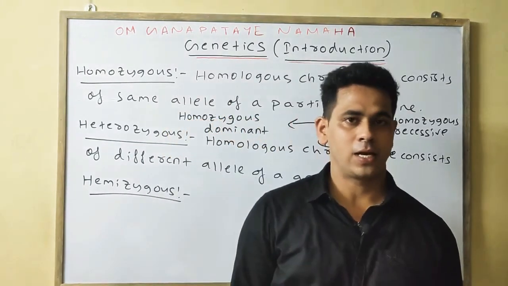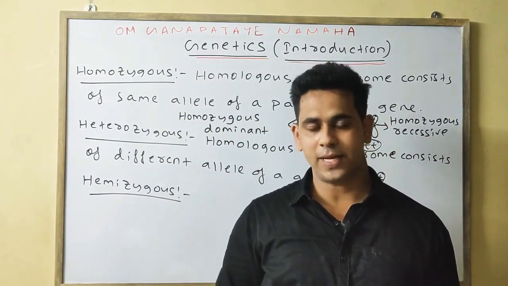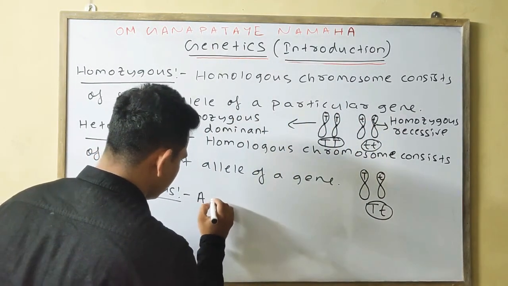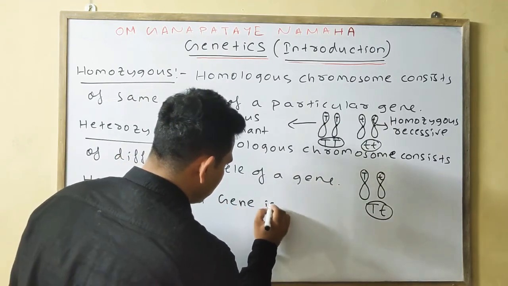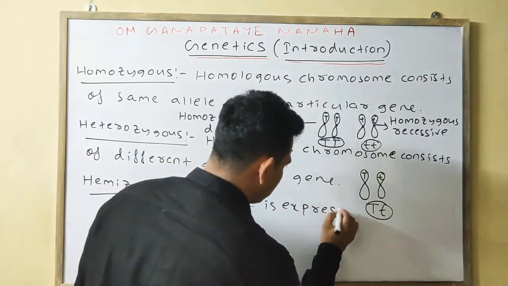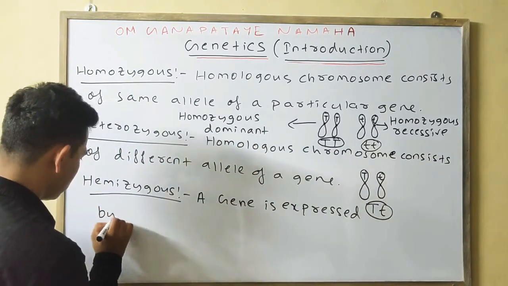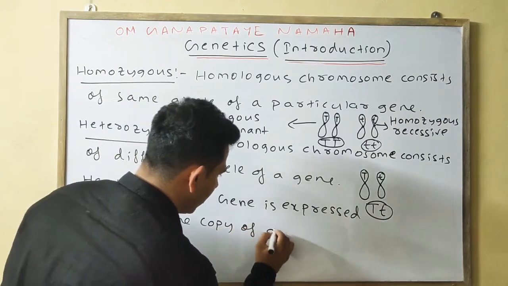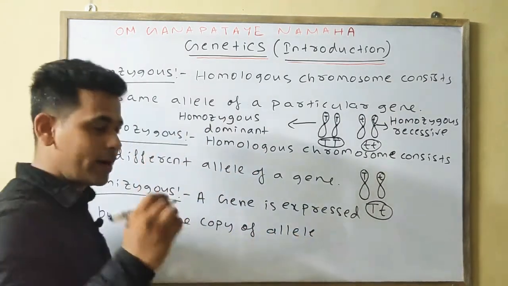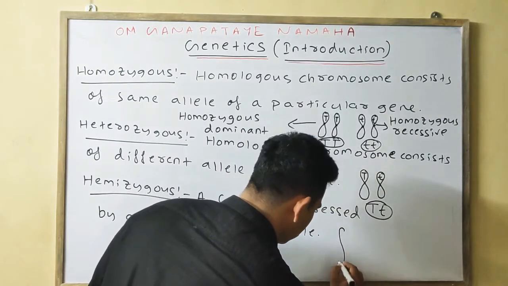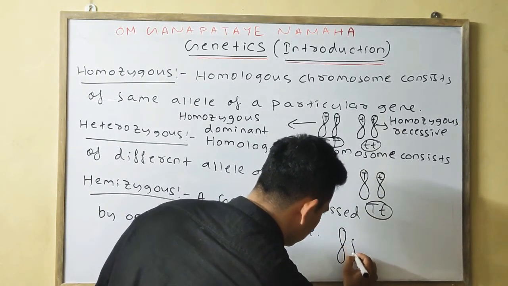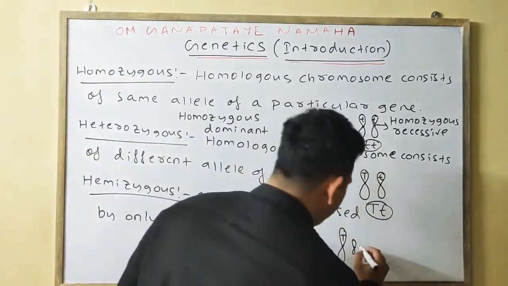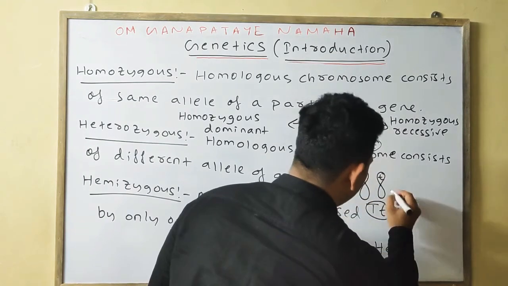In the case of hemizygous, one particular gene is being expressed by only one allele. A gene is expressed by only one copy of allele, meaning only one allele is present. If one allele is present, then this is your hemizygous. This one is your hetero.